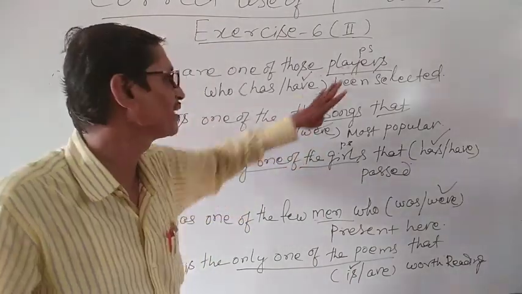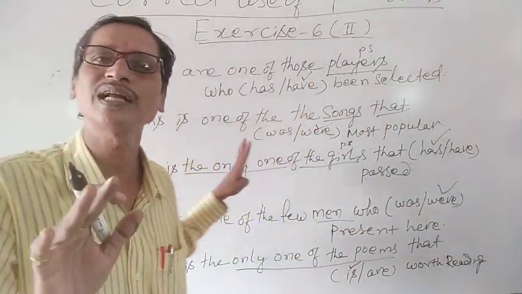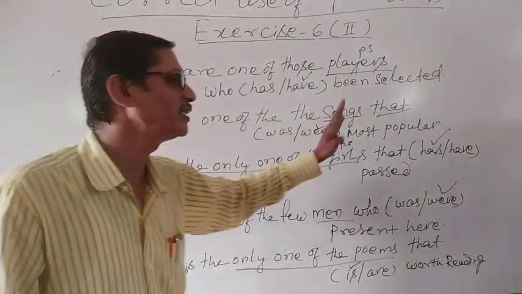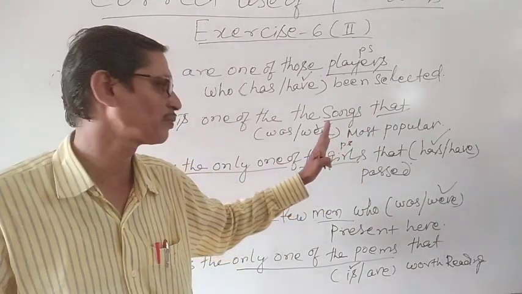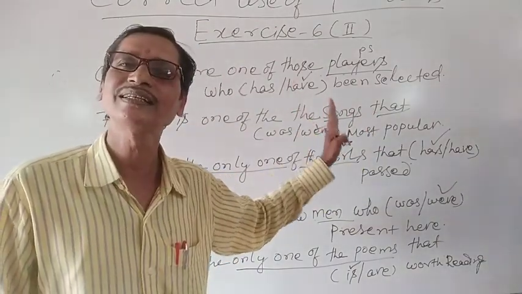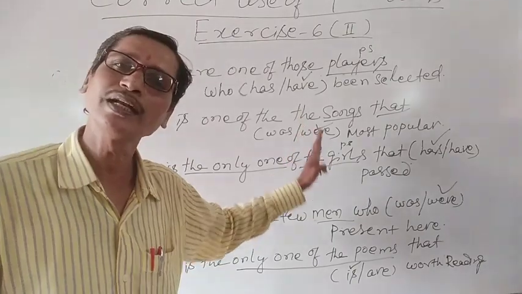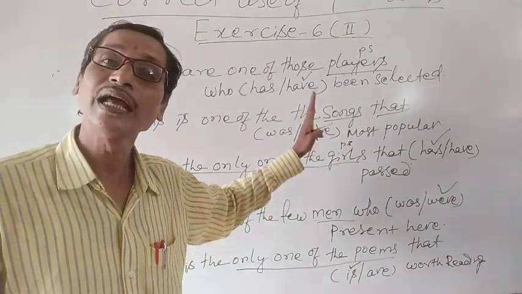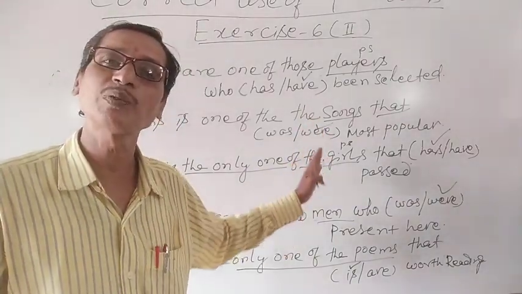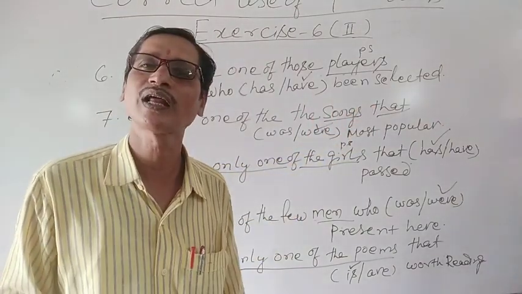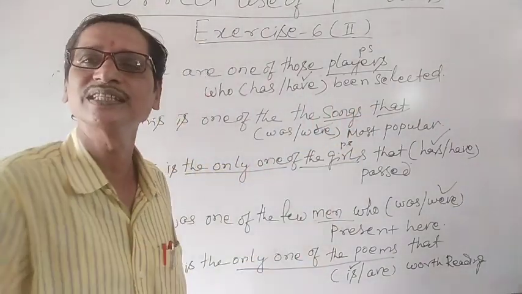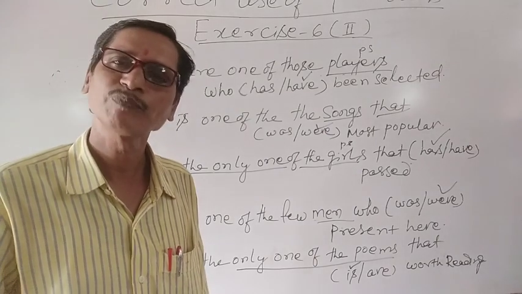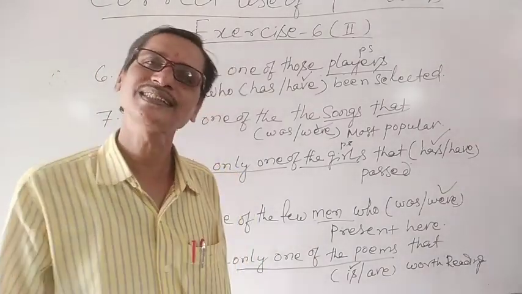Italic words are not written, but written in brackets, so you could better understand them. And why we used the singular verbs and plural verbs, because their subjects are the relative pronouns, and in accordance with the antecedent of these relative pronouns, we have used the singular and plural form of the verb to agree with this antecedent. Okay, let's understand the exercise 3.